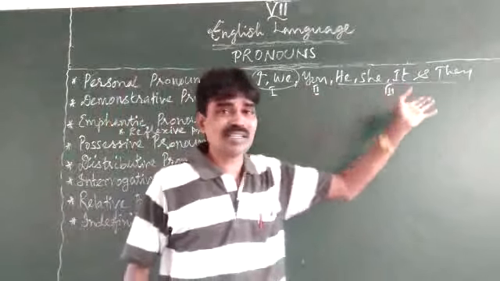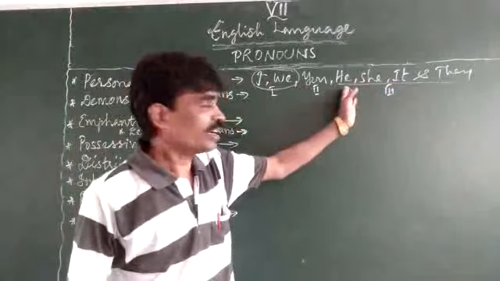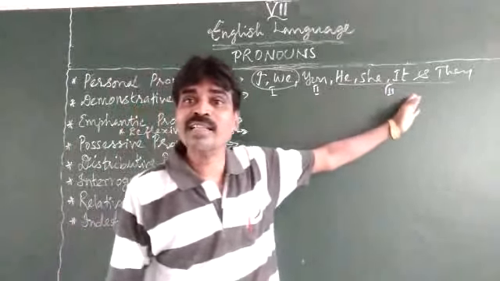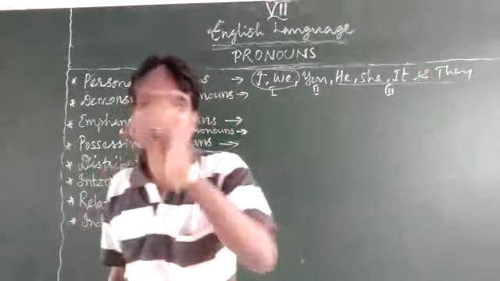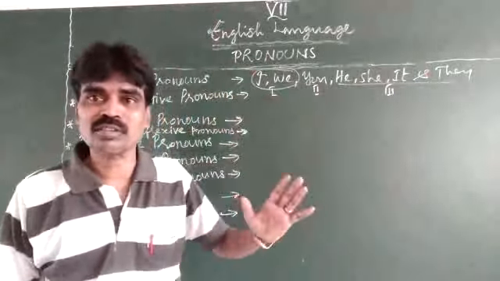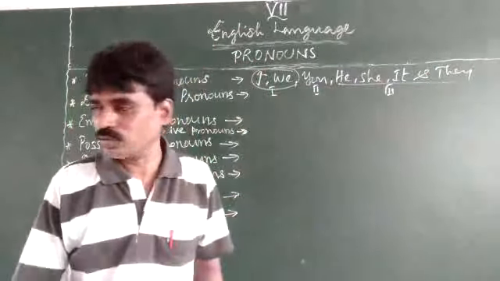But the other persons, someone is there away from us. Either it could be a male or female or other than that. It could be a thing, it could be a plant, it could be an animal, it could be a bird, anything of that sort. So they are said to be third person. So this is about the personal pronouns.